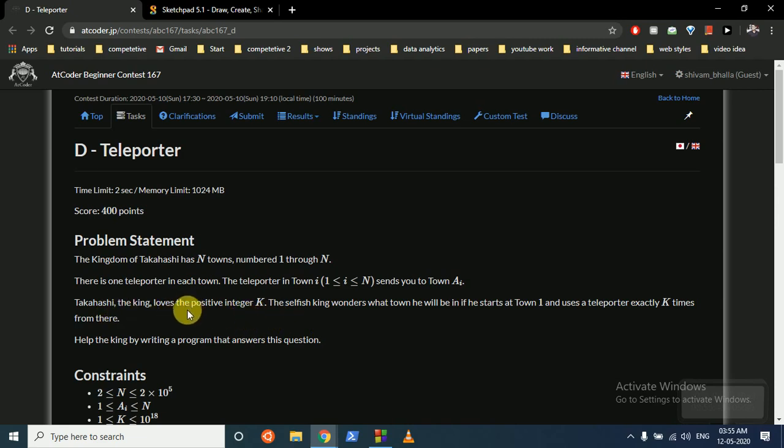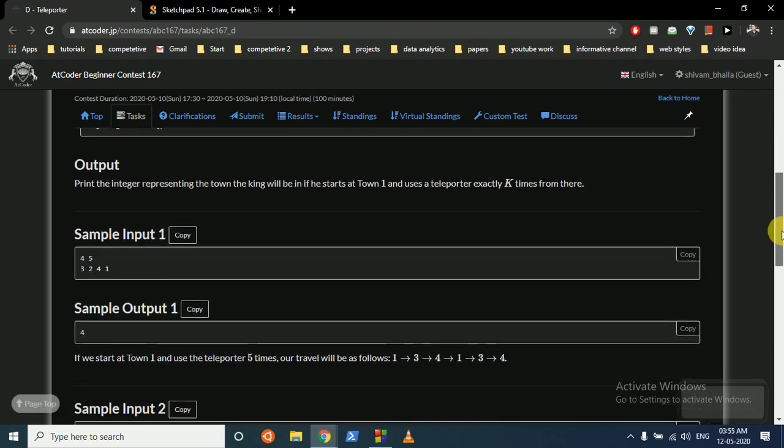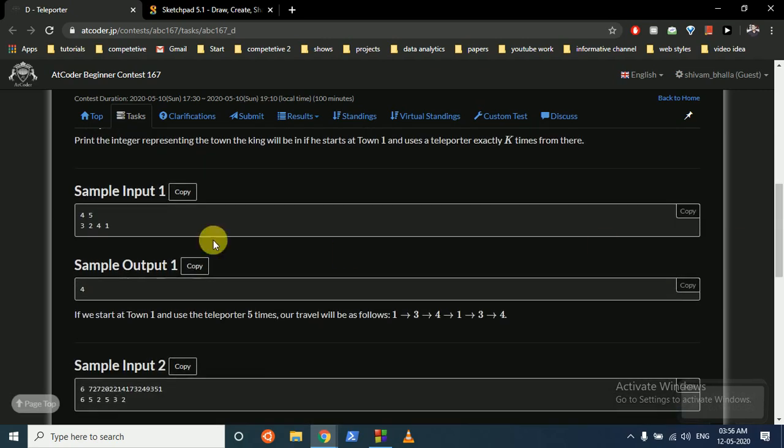Takahashi the king loves the positive integer K. The selfish king wondered what town he will be in if he starts from town 1 and uses the teleporter K times from there. Help the king by writing a program that answers the question. As you can see, K is very large, so you cannot just iterate over every possible path. If you don't understand the question well, you will understand it with this example.